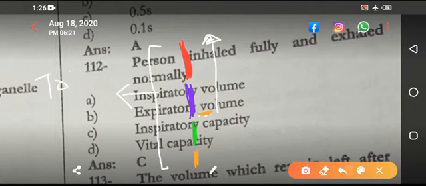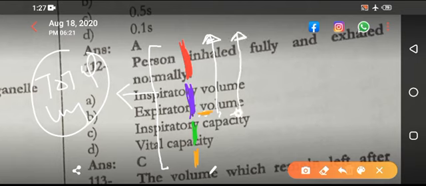Total lung capacity. If a person inspires fully, this is total lung capacity. If a person inspires fully and then expires fully, focus on this. Inspires fully, this is total lung capacity, but then expires fully. Now this is the full expiration. Expires fully. This is the vital capacity.